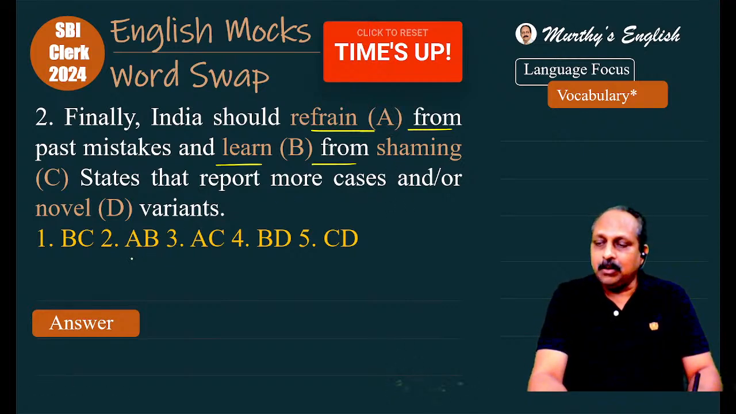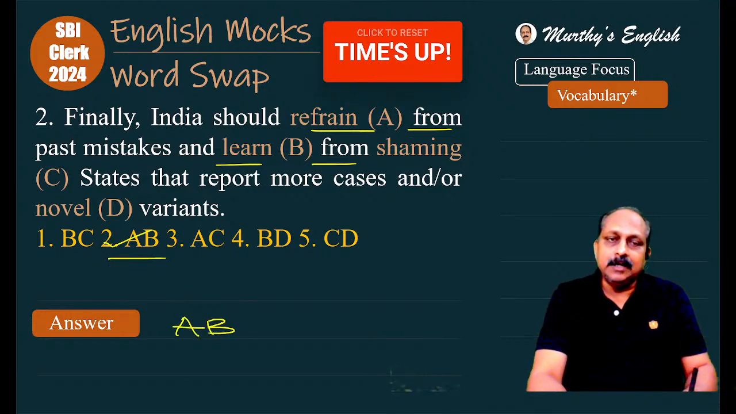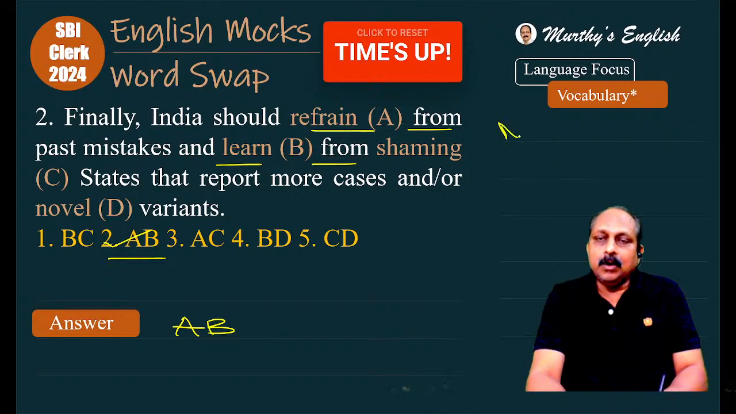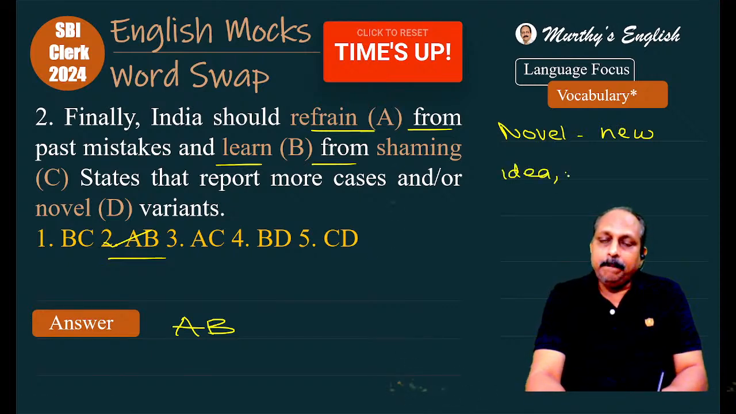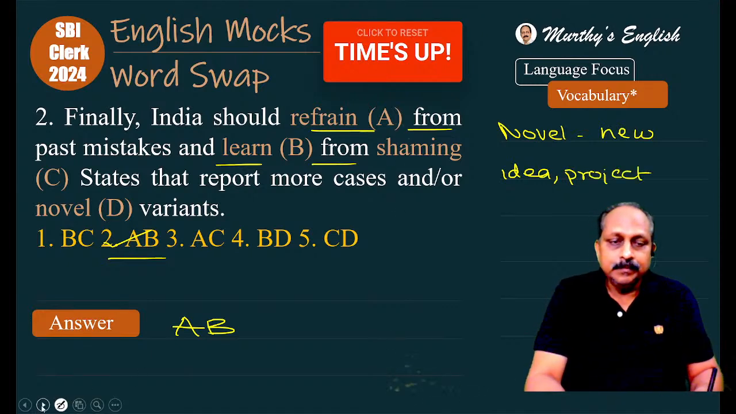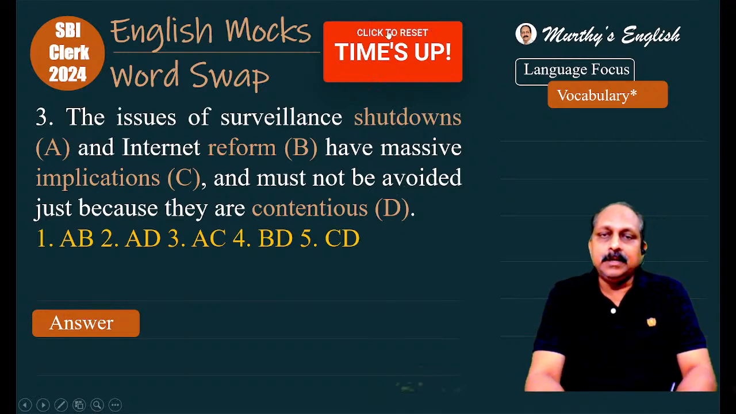So what is the answer based on that? We have to change A, B. A, B is the answer. But there's one important word here, novel. What is the meaning of this? It means new. It goes with idea. What are the combinations? Novel idea, novel project. These are the combinations you have to know. Let us go to question number three based on word swap.